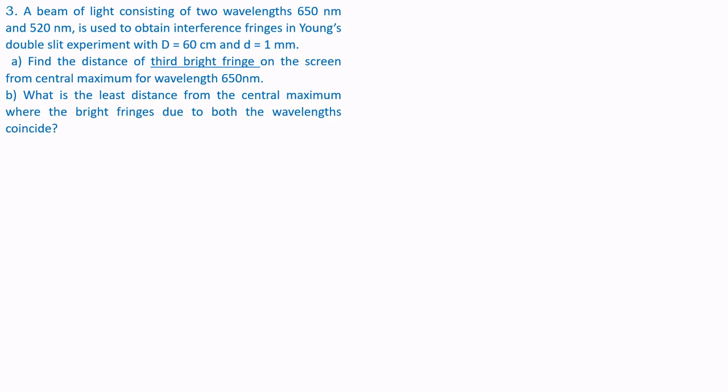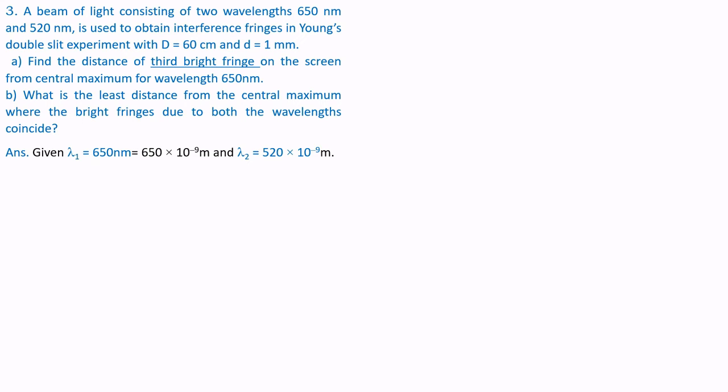First, it is two wavelengths. It is having 650 nanometer and 520 nanometer, and we are required to find the interference fringes in Young's double slit experiment. So it is connected with interference. Capital D is given, small d is given. So we are required to find the distance y on the screen from central maximum and also the distance y from central maximum where the bright fringes due to both the wavelengths coincide.